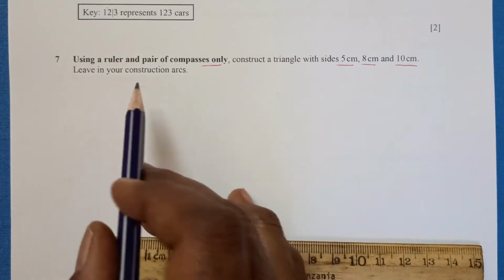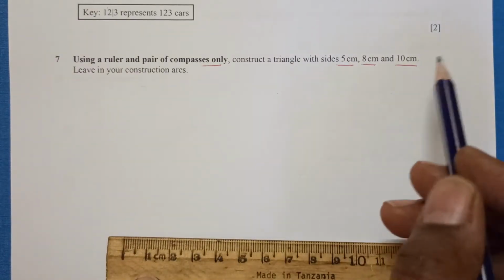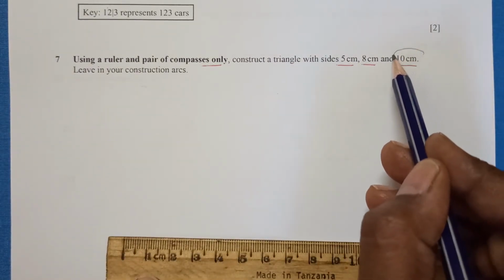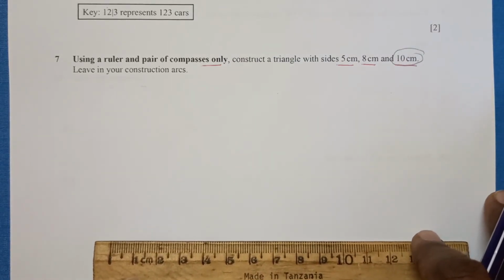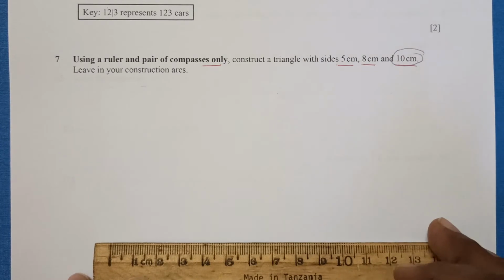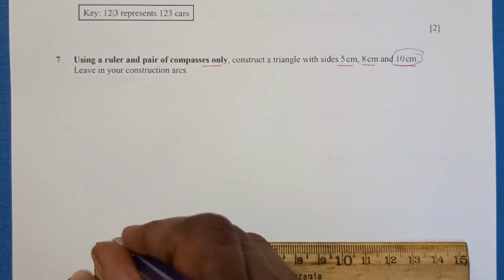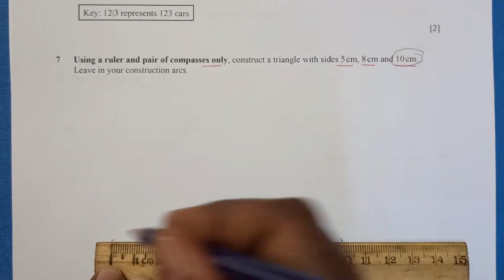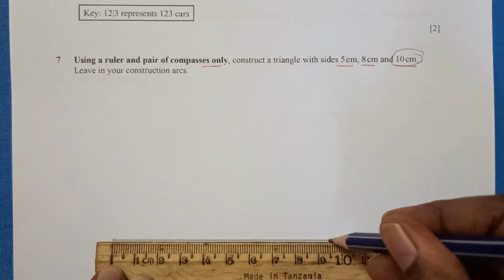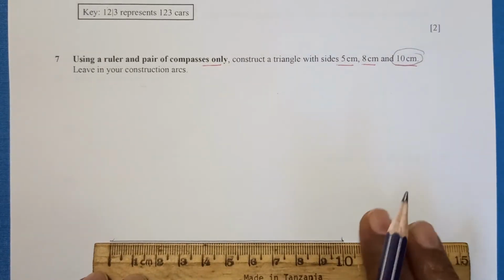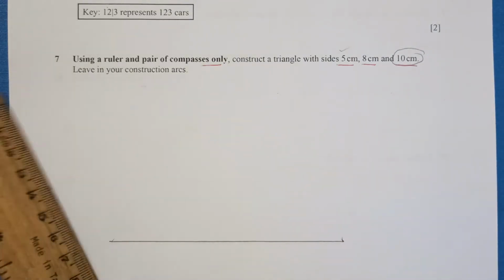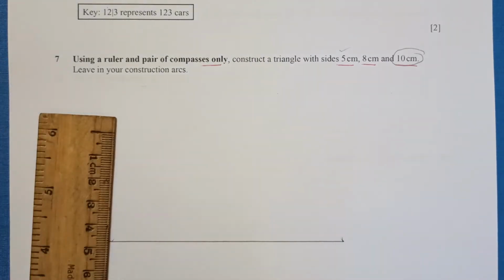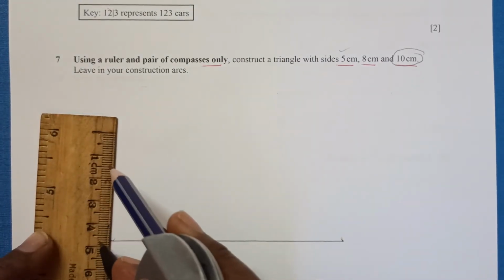So whenever you construct a triangle or any shape, try to take the largest side as a base. So I'm taking 10 centimeters here as a base. From here to here, 10 centimeters. Then we need 5 and 8. So measure with your compass a distance of 5 centimeters from here.